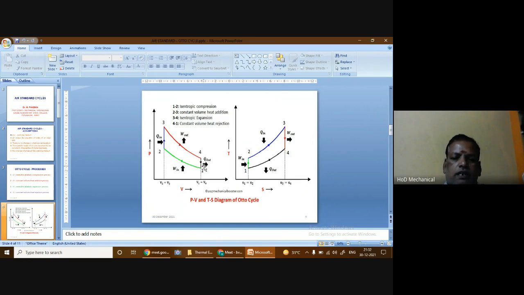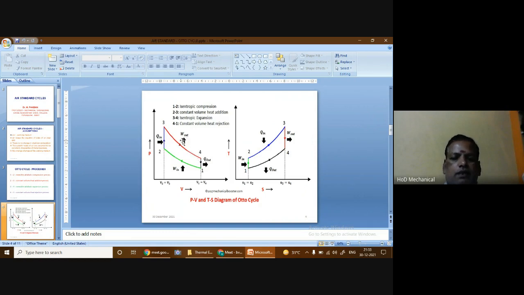That's why the arrow head is from the system towards the ambient. Here it is given Q out also, so Q out, or the heat rejected, both are the same. And here it is given Q in, that means heat is applied to the system from the outside. So that's why here the arrow mark is put like that.